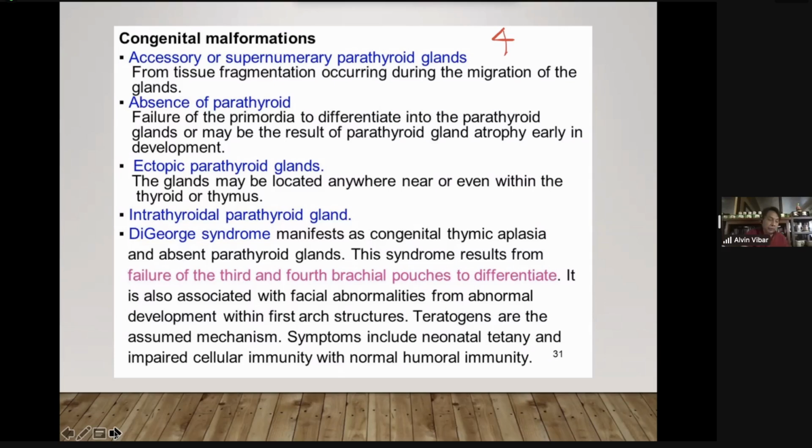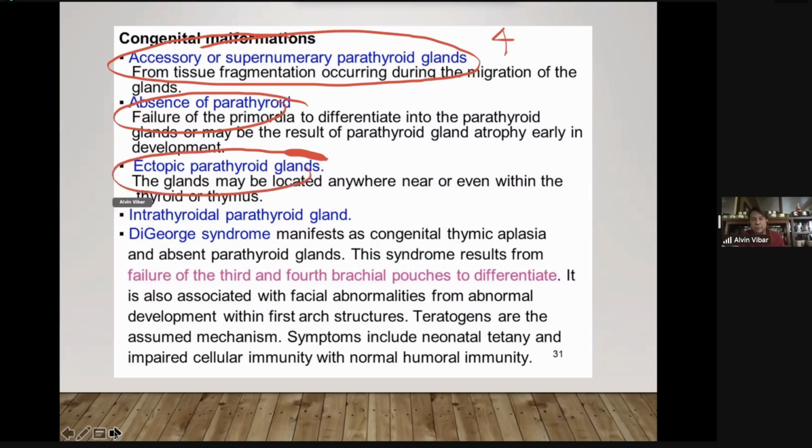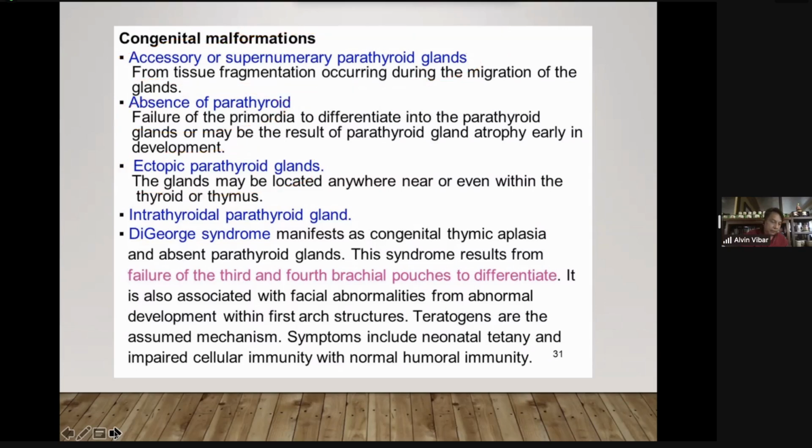So when you say accessory or supernumerary, instead of 4, it could be 6, etc. Absence means there's failure of formation of the parathyroid gland. Ectopic means the position is abnormal. It can be seen anywhere along the course, but the most common location is together with the thymus gland.